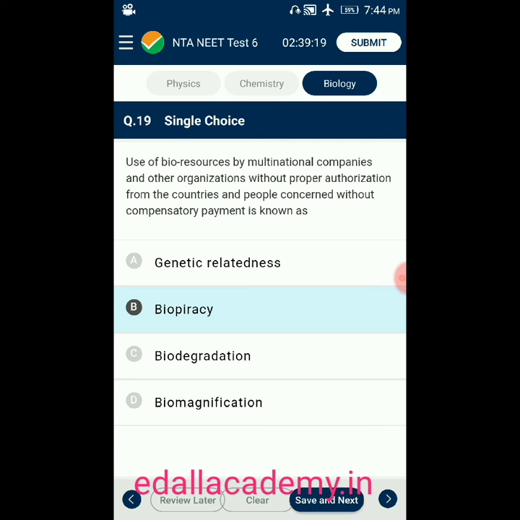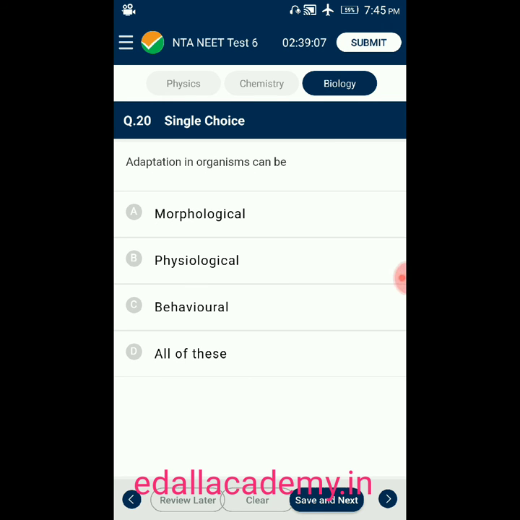It is generally called as the utilization of the resources without authentic permission. So the correct option for this question is option B. Question number 20. Adaptation in organism can be option A morphological, option B physiological, option C behavioral, option D all of these. Adaptation in organism can be either morphological, physiological or behavioral changes. So the answer for this question is option D.